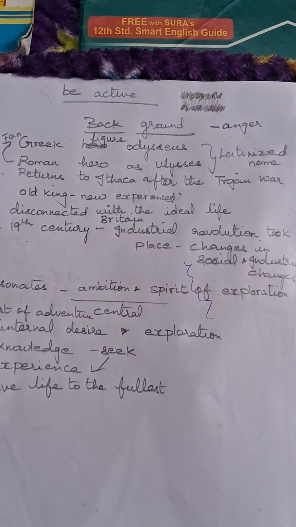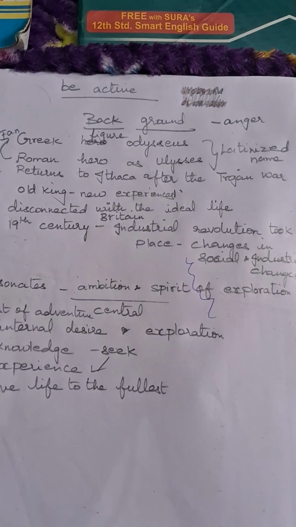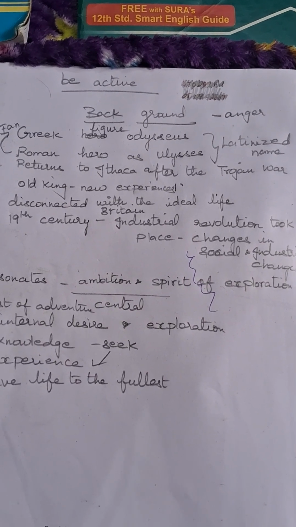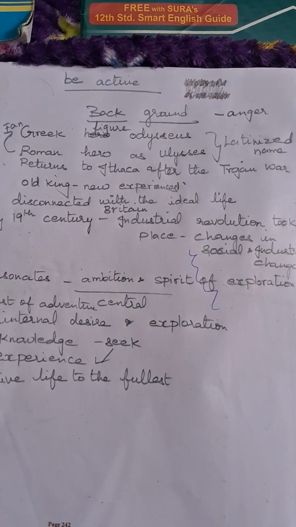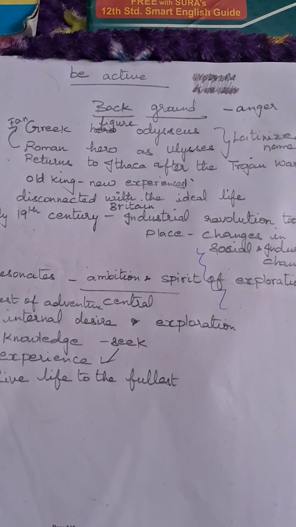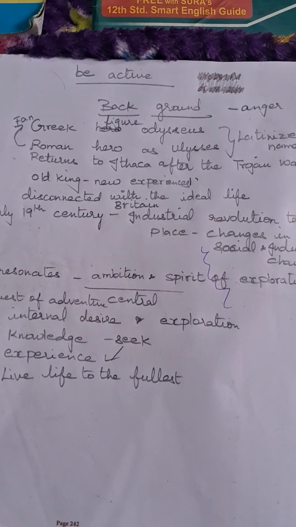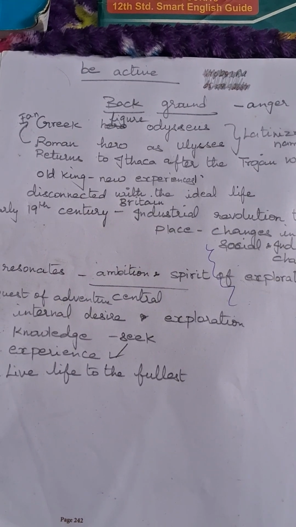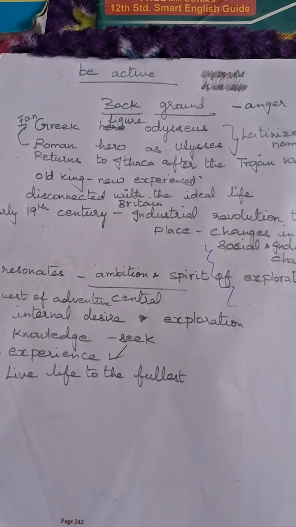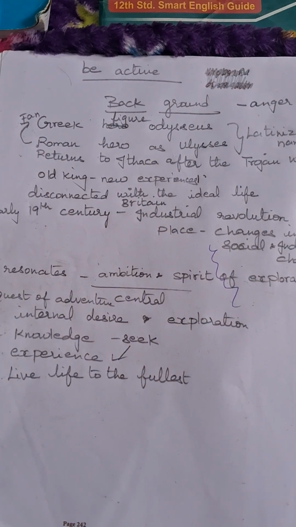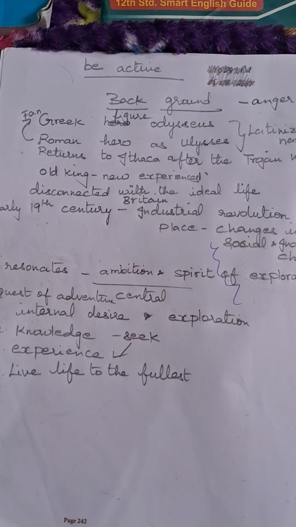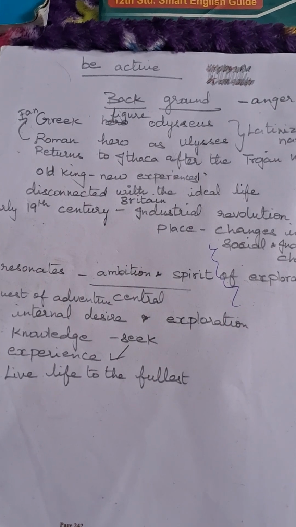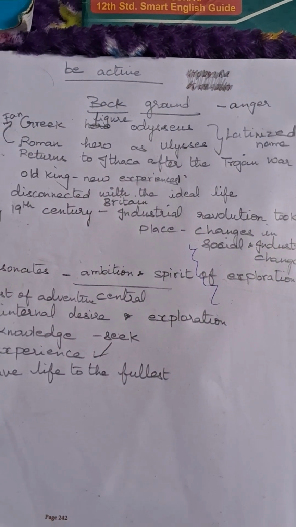The main theme is just be active. See, when you are at the age of 30 or 40, your blood will be warm. So, at that time, you will be very active. But when you pass 60, your blood will not be warm. At that time, you will not be active. But what Ulysses says is, be active even when your blood is cold. You have faith in you, then you can achieve many things. That is what he is telling, right?